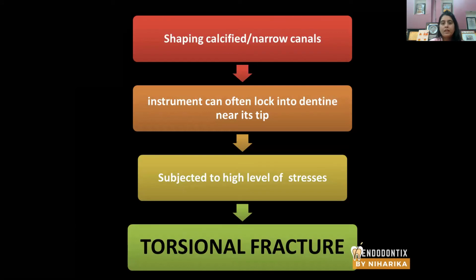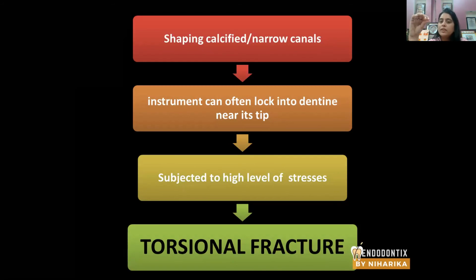So now let's say we are shaping calcified canals or narrow canals. So what is the most common problem? If you are using a file with a high torque value, suppose I'm going to use this file. Okay. The recommended torque value of this file is 1.2 Newton per centimeter. Just imagine. Now, if I'm going to use a high torque value of 3 Newton per centimeter, so what is going to happen?